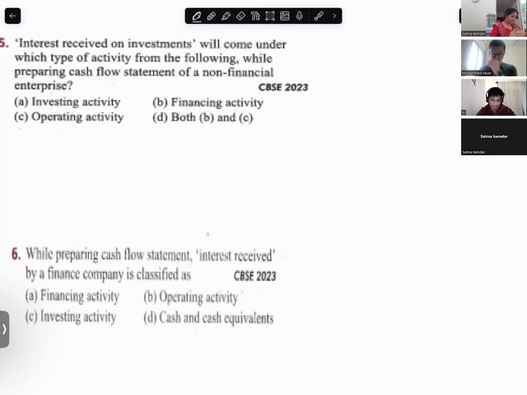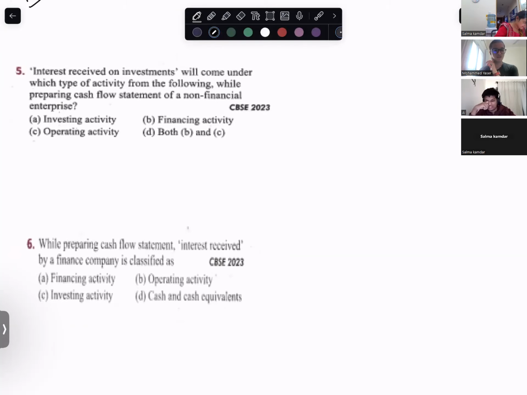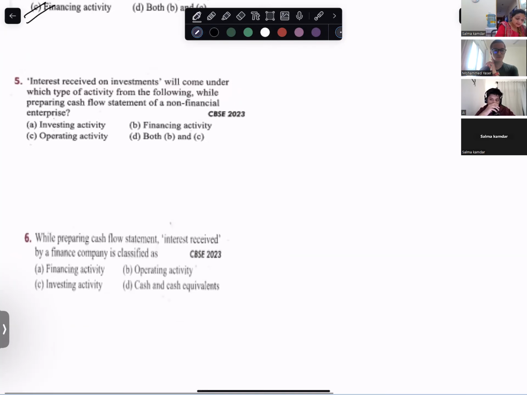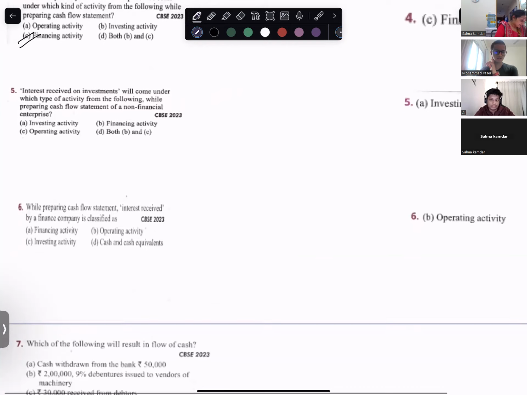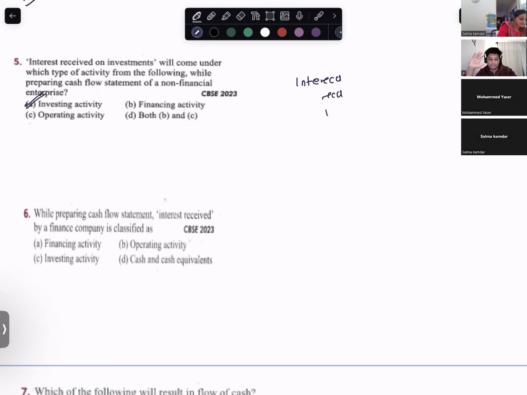Interest received on investment will come under which type of activity from the following while preparing cash flow of a non-financial enterprise? Interest on investment, which activity? Investing activity. And interest received, investing activity.